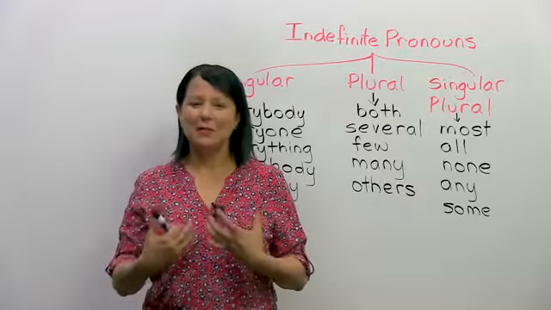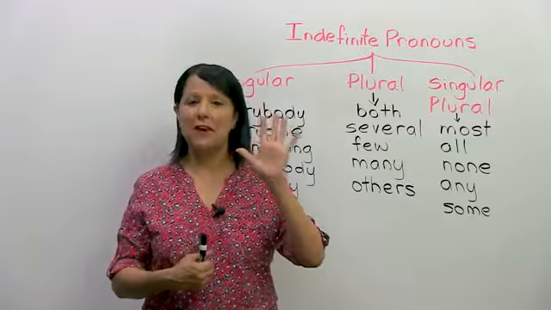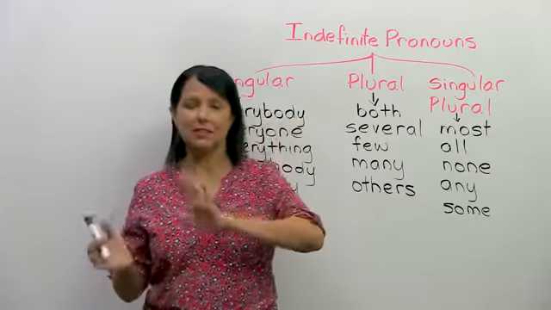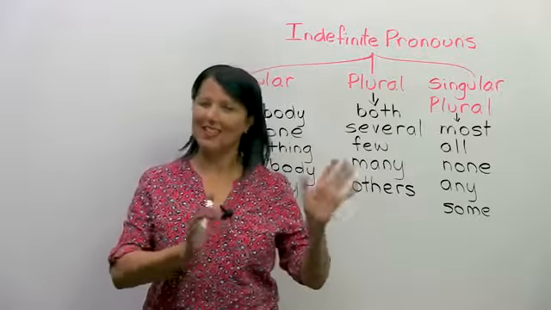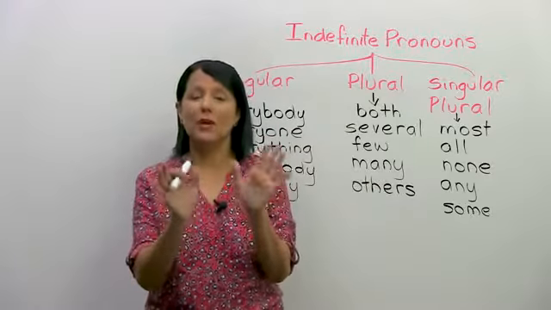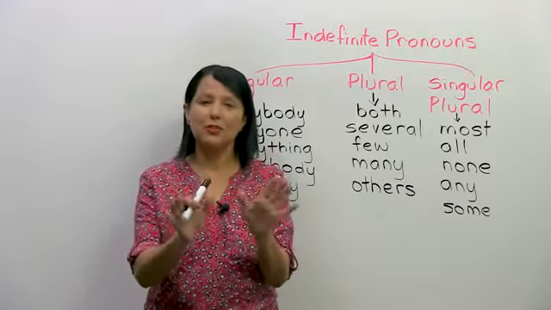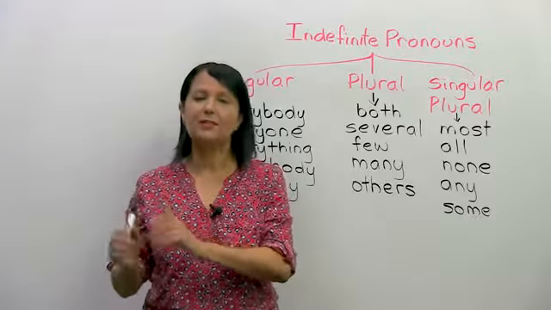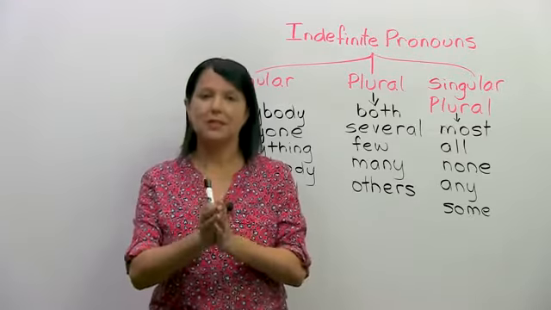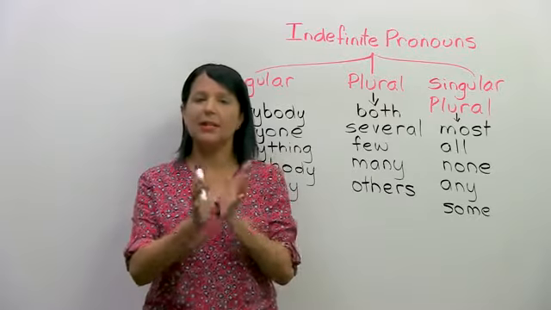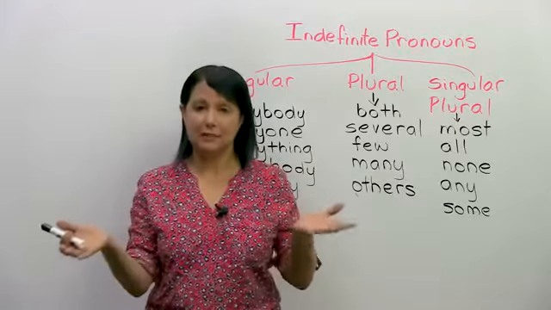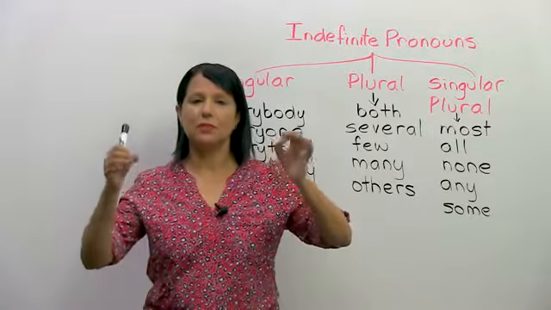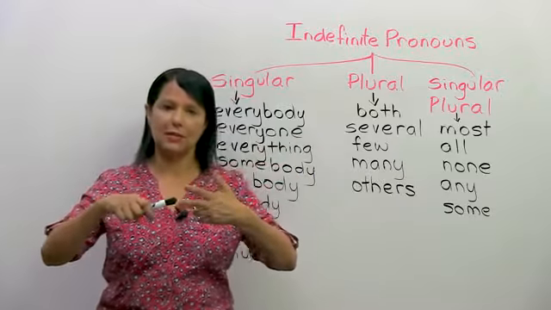So what I'm going to focus on in this lesson is 5 of the most confusing ones because sometimes they're singular and sometimes they're plural. And I'm going to explain to you so you will know exactly what to do. I'm also going to review some of the others and tell you which ones are always singular and which ones are always plural. So first of all, just before we start, let me just tell you that an indefinite pronoun is what it says. It's not definite, so it doesn't refer to a specific person or place or thing.